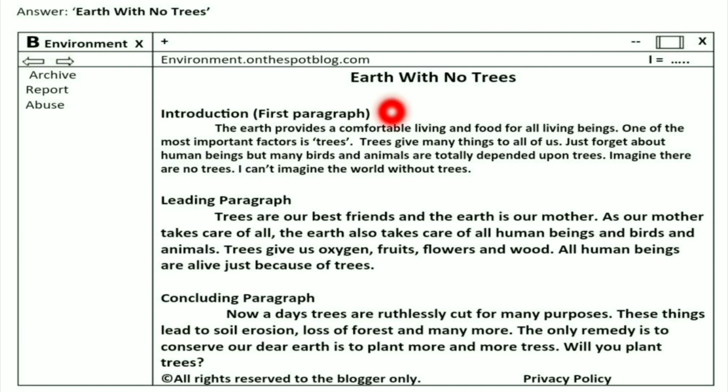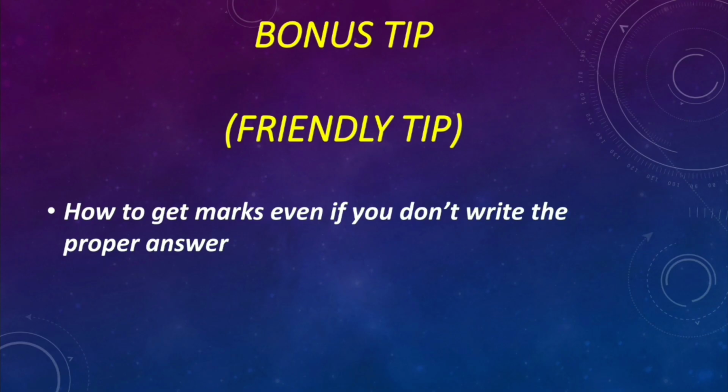In the first paragraph I wrote the introduction about my topic, then I wrote a leading paragraph, and the last one is the conclusion. I suggest some remedies. So this is what I have written. You can take a screenshot and read it after the video. And in the footer I wrote a copyright claim, all rights reserved to the blogger only, and privacy policy on the right hand side. So this is what you need to write in your examination.